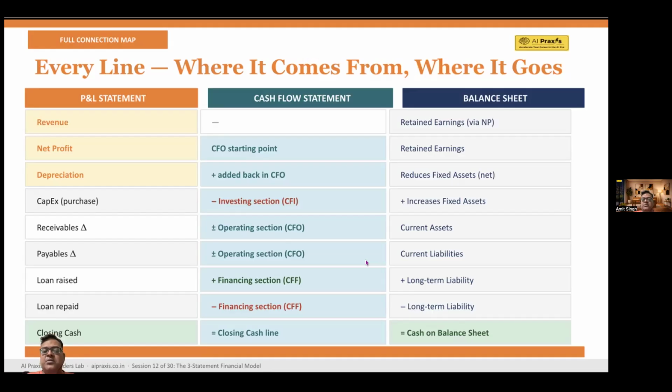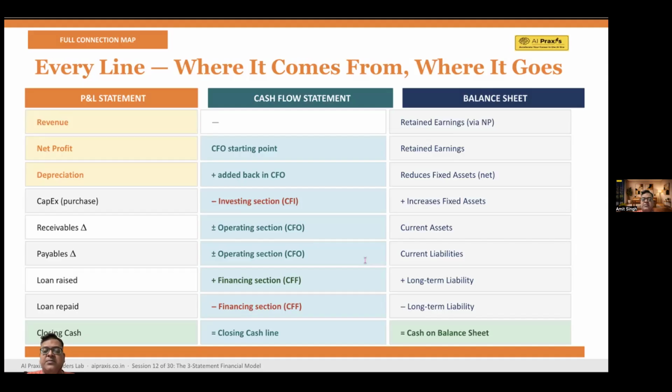CapEx flow, if you talk about capital expenditure, it appears in the cash flow statement as an outflow in the investing, and it increases fixed assets on the balance sheet. Then working capital flow: changes in receivables affect cash flow from operations, and they appear under current assets.